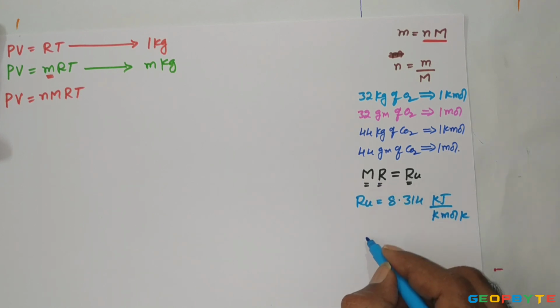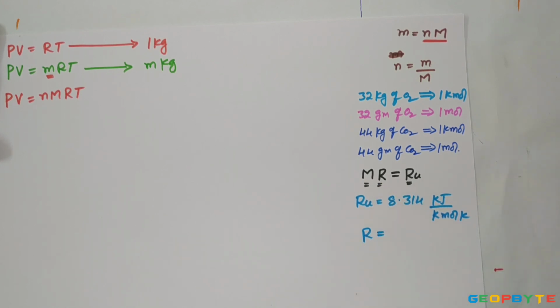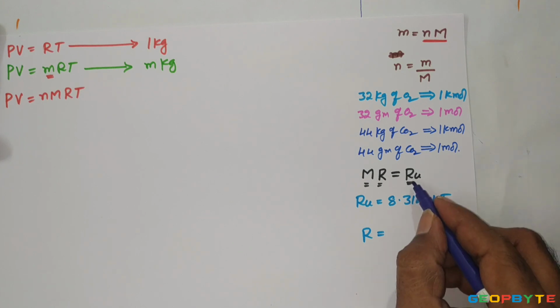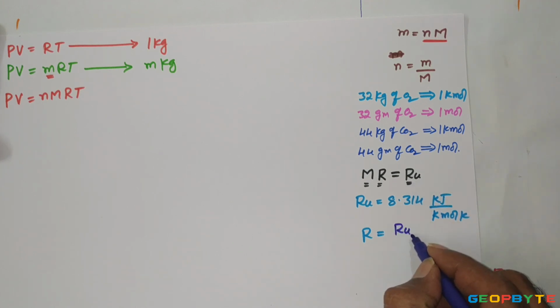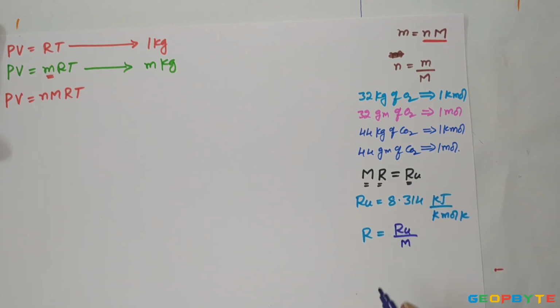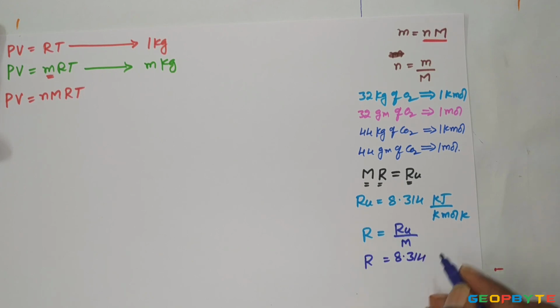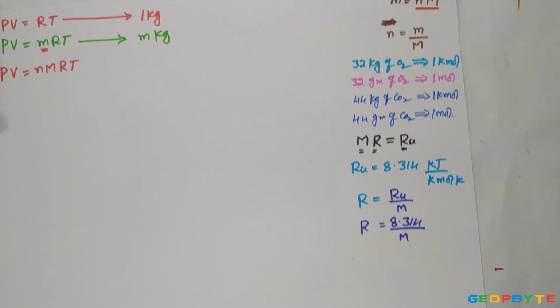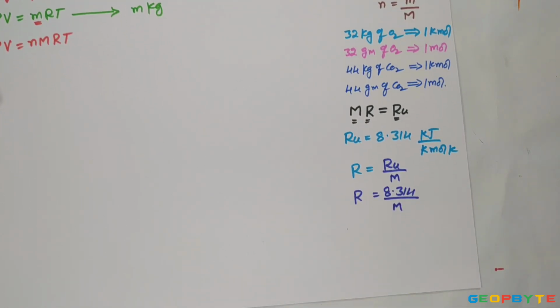From the above relation, I can write that gas constant R equals universal gas constant Ru divided by molecular weight, where Ru is 8.314 kilojoules per kilomole Kelvin. From this we can find the gas constant for any kind of gas.